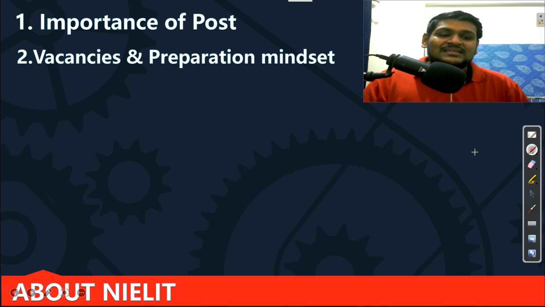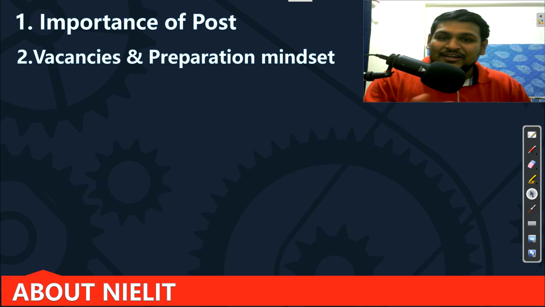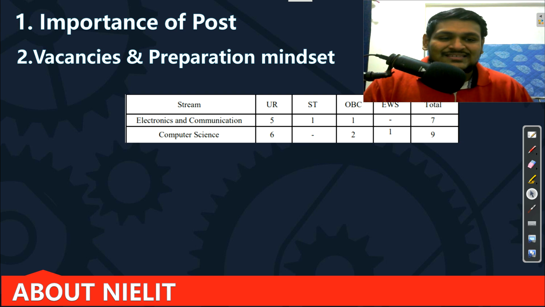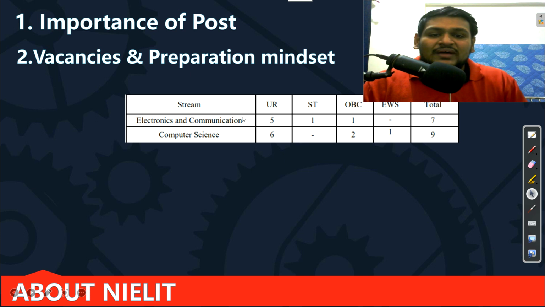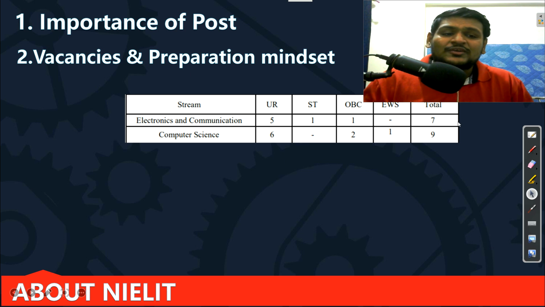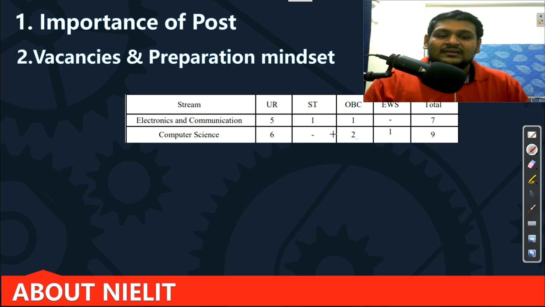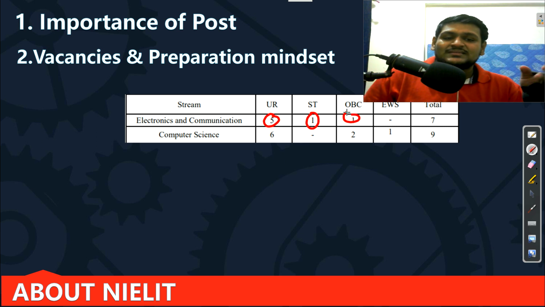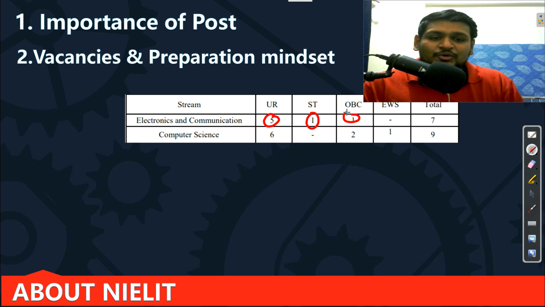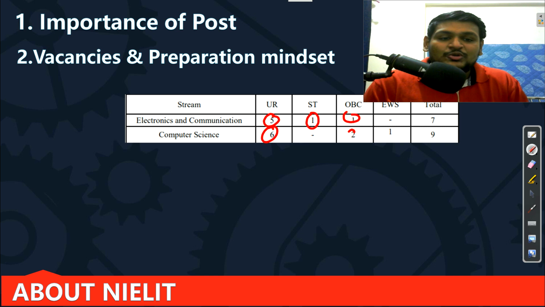Now next, let's discuss the vacancies we have this year, that is 2022. Just 5 to 6 days are left, but still very few vacancies are there. Yes, it's less. For electronics there are 7 vacancies total, but category wise, 5 vacancies for UR, ST 1 and OBC 1. For ST and OBC candidates, it will definitely be challenging. Computer science has only 6 vacancies: UR, OBC 2, EWS 1.